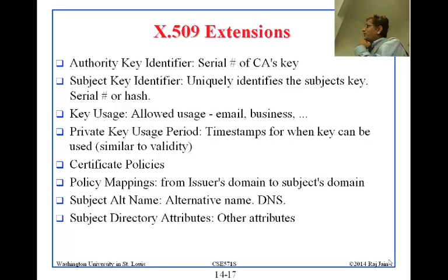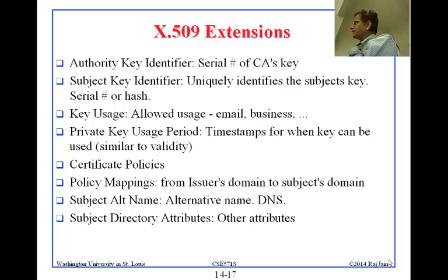Certificate policies, policy mappings from the user's domain to the subject's domain, subject alternative names. So X500 names are very difficult to read, and we will see them in a minute someplace. So people use alternative names. For example, I might use my name as jain@worcester.edu rather than an X500 name, which will say state is equal to MO, city is equal to St. Louis, street equal to this and that. So it's a very long name, whereas the email is very short and good. So alternative names can be used.